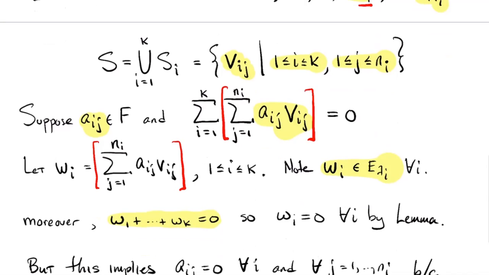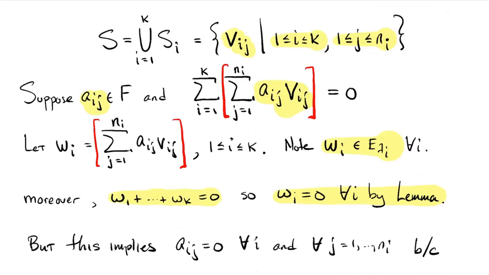Well, the lemma says that all the W_i's are 0. Okay, because those things come from distinct eigenspaces, W_1, W_2, and so on. So if they sum up to 0, they're all equal to 0. But if all those W's are equal to 0, so the W's are the things in the red brackets, so if you think about just W_1, well, W_1 is a linear combination of things from this S_1, but S_1 was a linearly independent set.